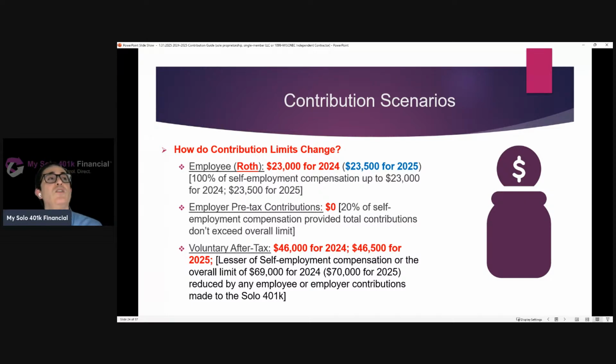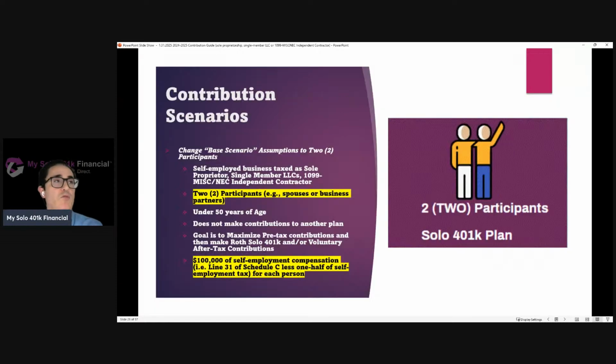First deposited into the voluntary after-tax account, and then moved to the Roth. So for 2024, they're going to end up with $69,000 in their Roth solo 401k. For 2025, $70,000 in their Roth solo 401k.